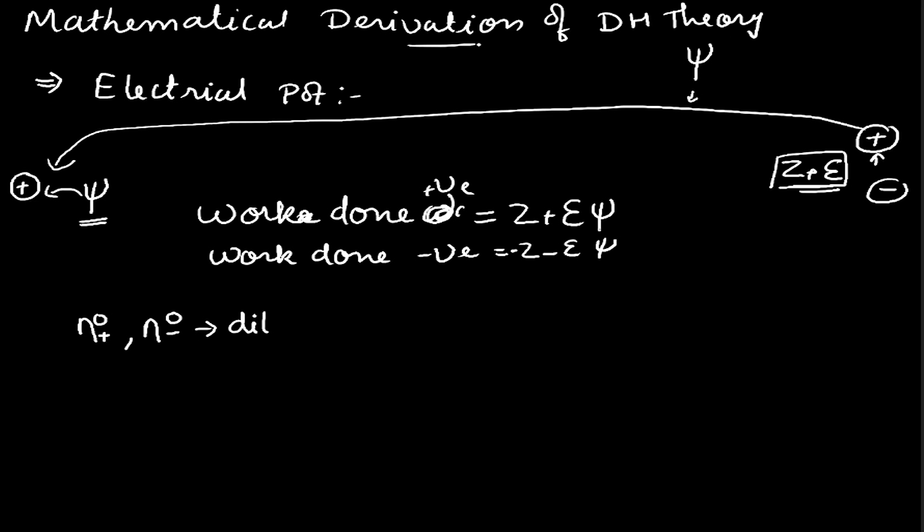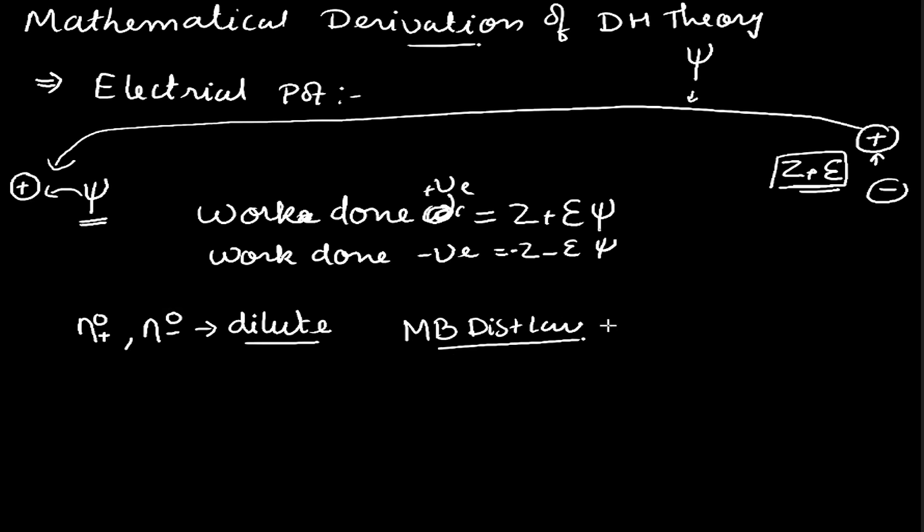Then according to the Maxwell-Boltzmann distribution law, the distribution of the ions in the solution will be given by the law.